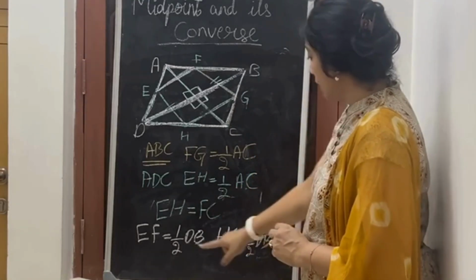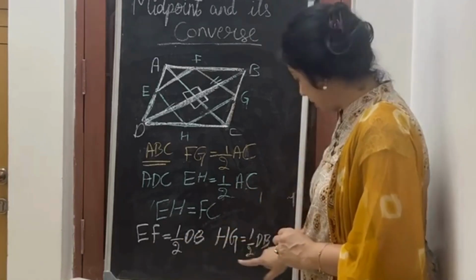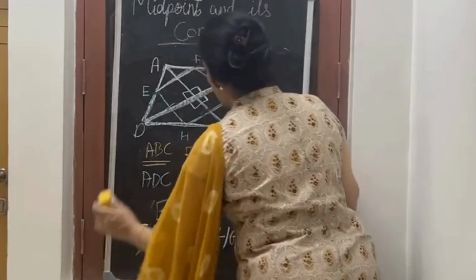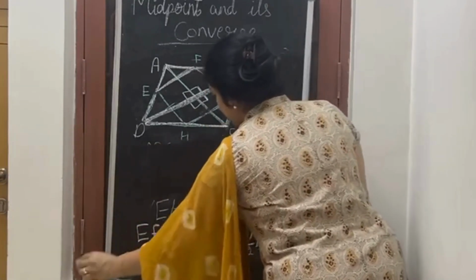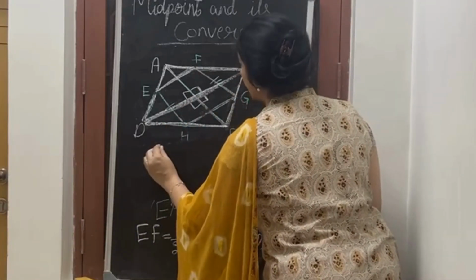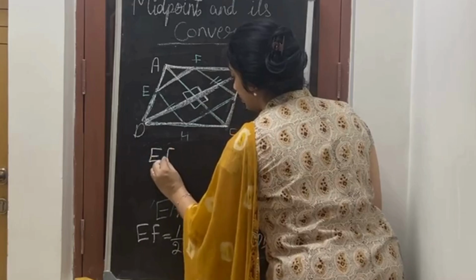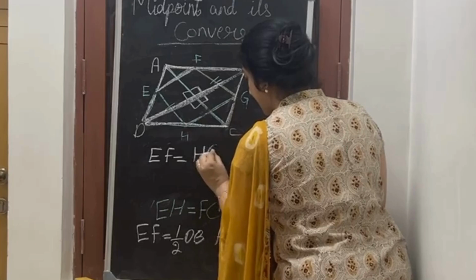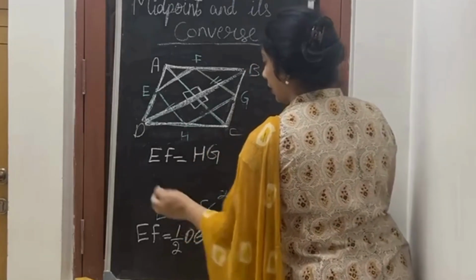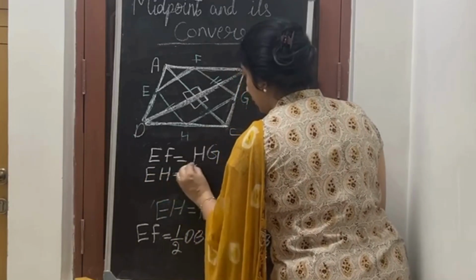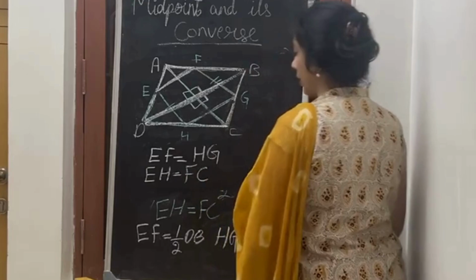Again, in the same way, because this is half of DB and this is also half of DB, they are equal to each other. So I am showing that EF is equal to HG and EH is equal to FG.